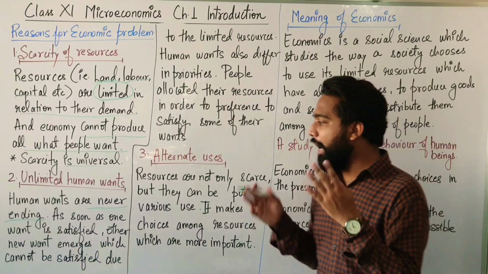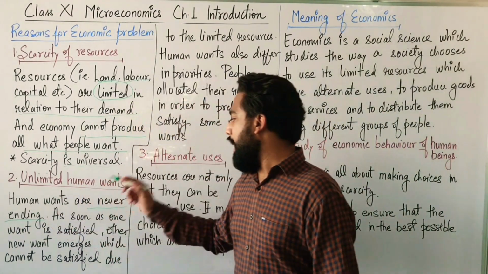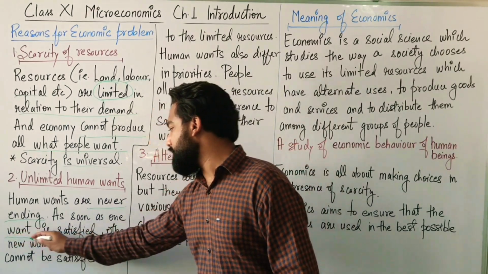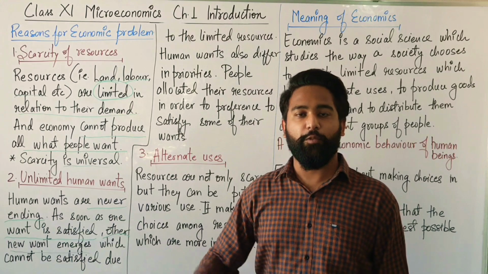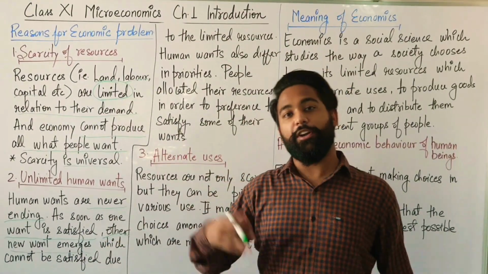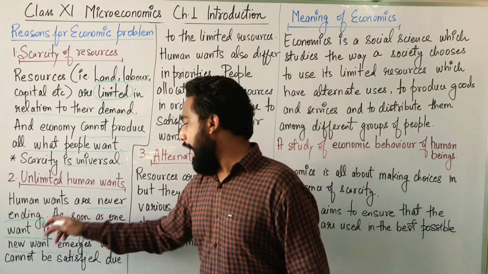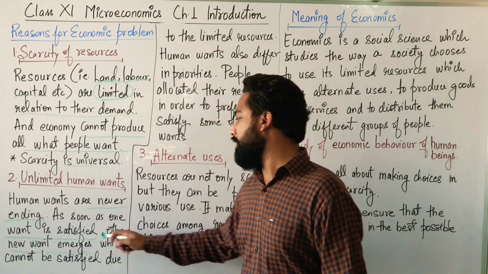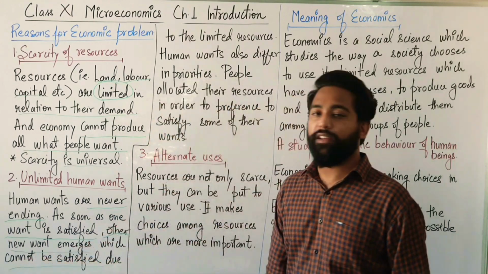So human wants are unlimited. You cannot end your wants. As soon as one want is satisfied, another new want emerges. You want a mobile phone, you got it. Now you want a net pack too. Is that clear? As soon as one want is satisfied, the other new want emerges, which cannot be satisfied.